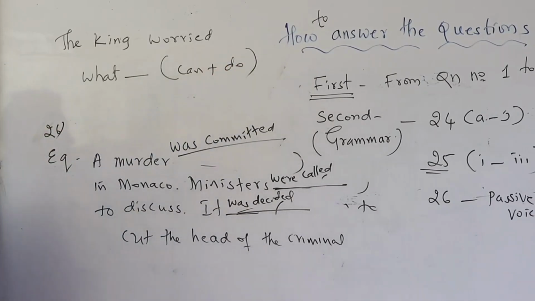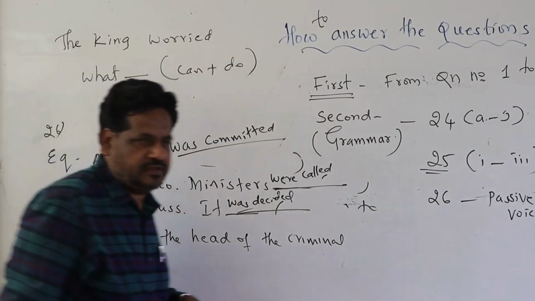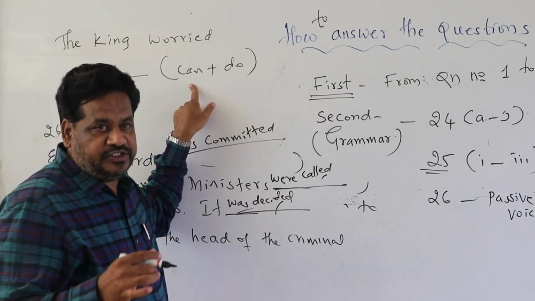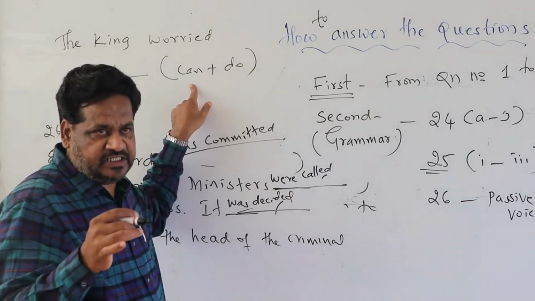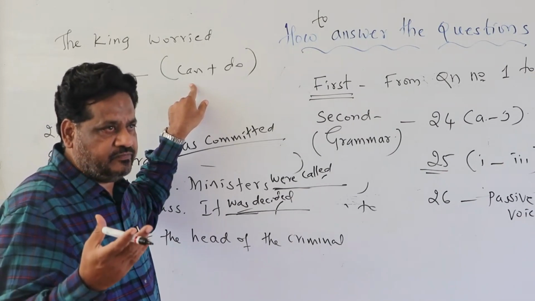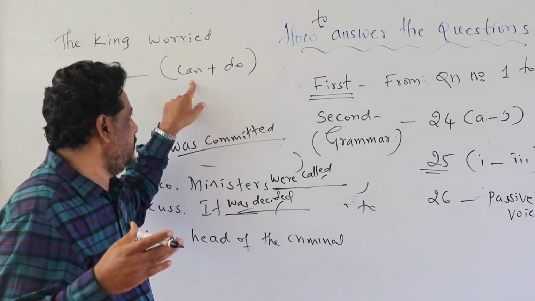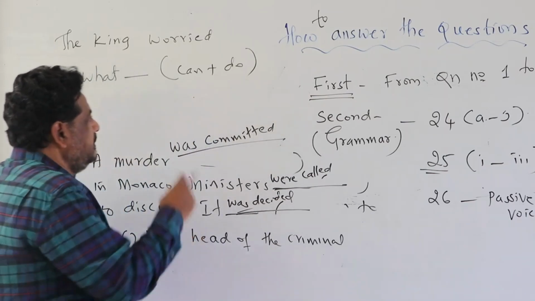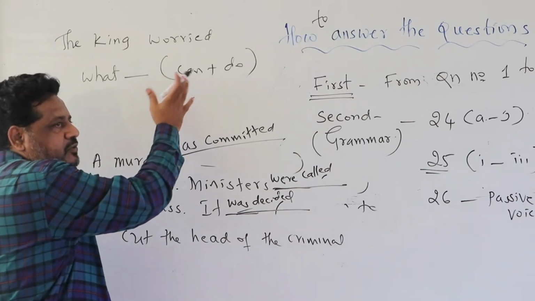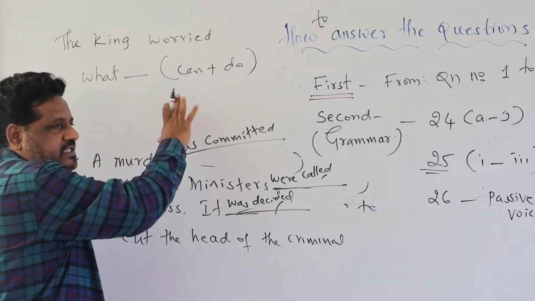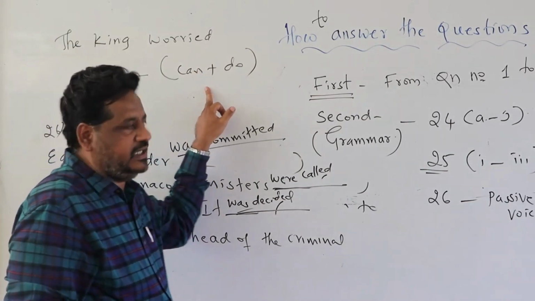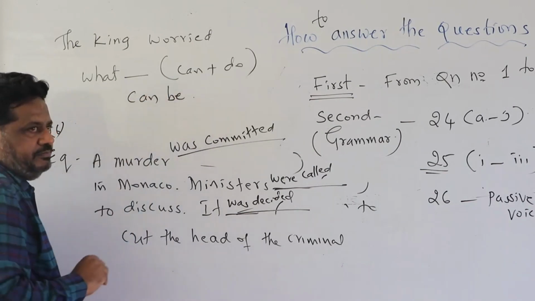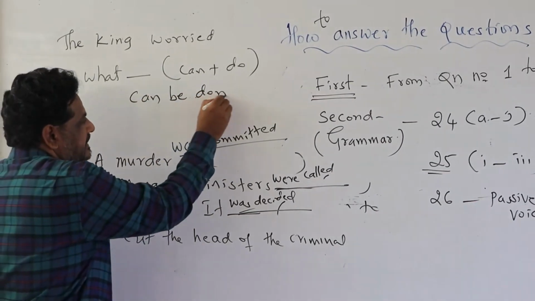Yes, if the question is like that on passive forms, and you have got can, could, will, would, shall, should, may, might, must, then you have to add be with this modal auxiliary, then change the verb into past tense. Keep the modal as it is. If it is can, keep it can; could, as it is; will, as it is. Don't change can into could. The answer is can be done. That is do, did, done.